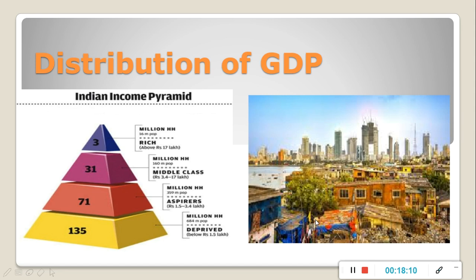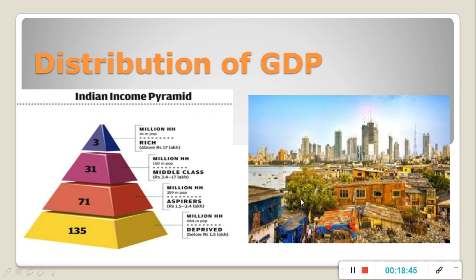The next reason for which GDP is not the true indicator of economic welfare is distribution of GDP. If GDP of the country is rising, the welfare of people may not increase because there can be inequality of income or inequality in distribution of GDP. Increase in inequality means that the rich are becoming richer and the poor are becoming poorer. There is a wide gap between rich and poor.